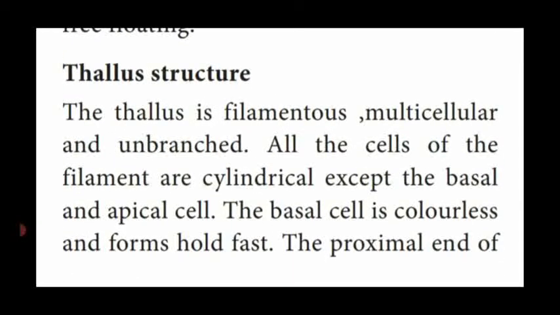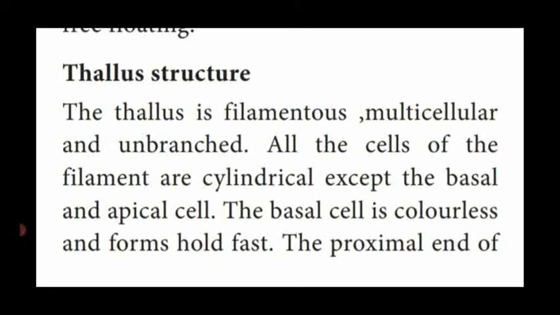Next, we are going to see the thallus, the body structure of Oedogonium. It is a filamentous structure made up of many cells, that is multicellular, but unbranched; there is no branching. The shape of the cell is cylindrical, except the basal cell and apical cell. The basal cell is also a different shape, and the cell at the tip is known as the apical cell.